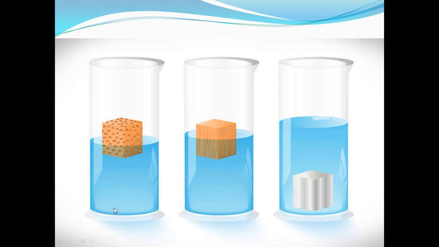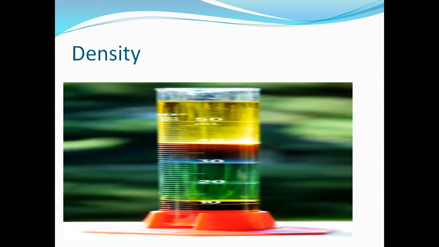Okay, if I get another piece of cork, will it sink? Of course not, it can't. What about the wood? Of course it will float. What about a very big piece of wood? Also it will float. So this property, which is called density, is another fixed property for the matter.